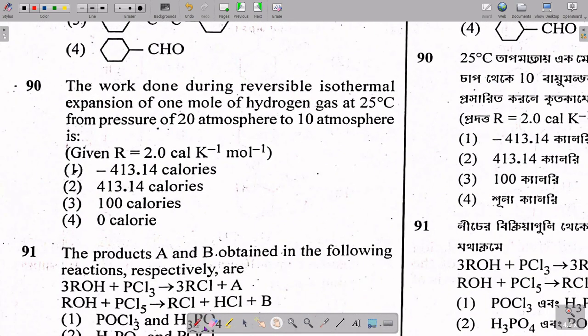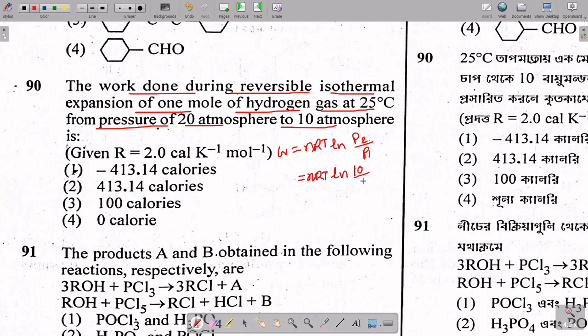The work done during the reversible isothermal expansion of hydrogen gas from 20 atmosphere to 10 atmosphere. So work done W is equal to nRT ln P2 divided by P1, that is final over initial, which is nRT ln of 10 over 20.